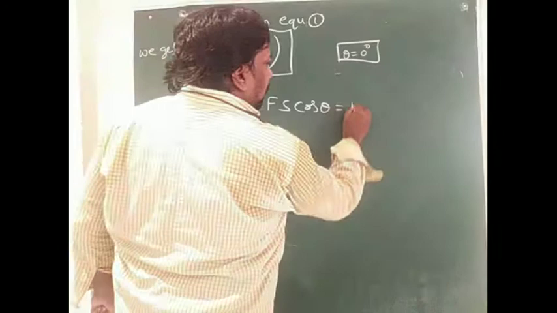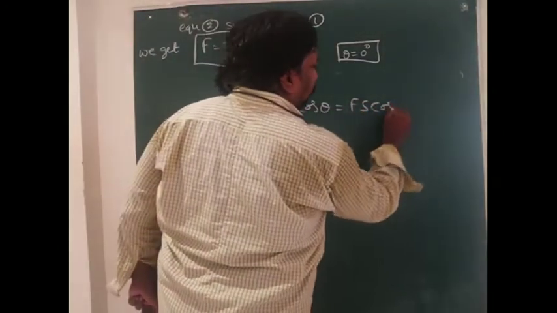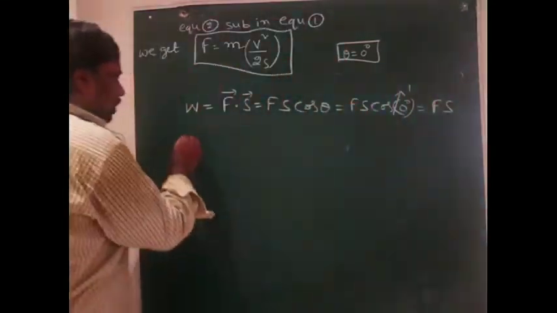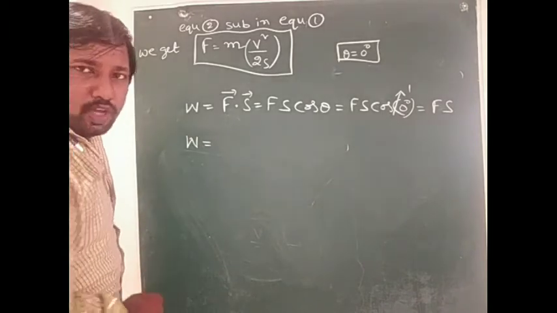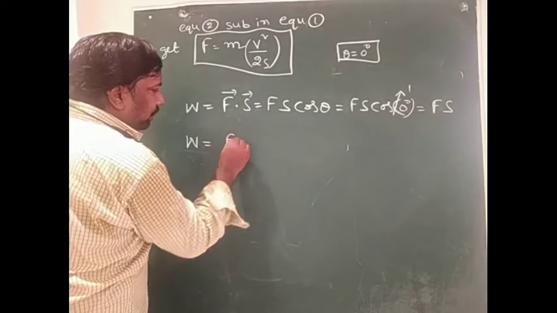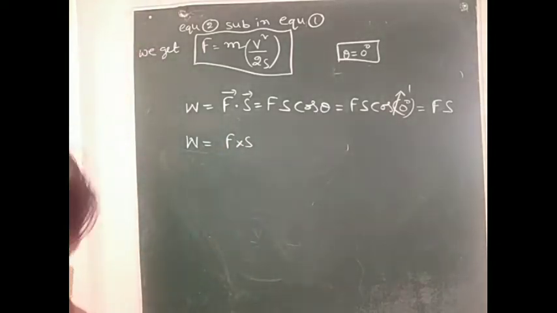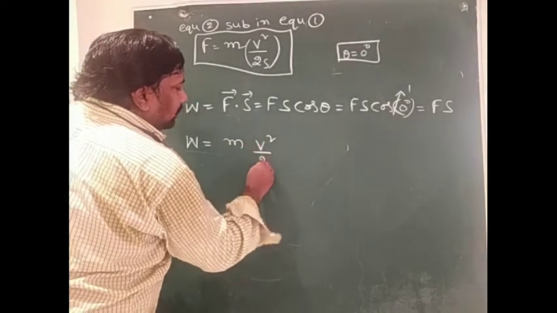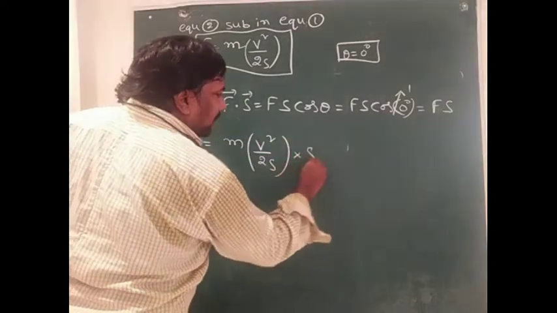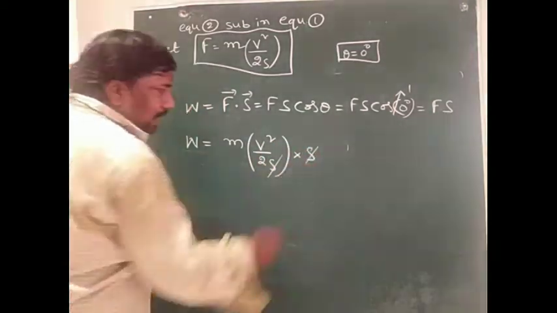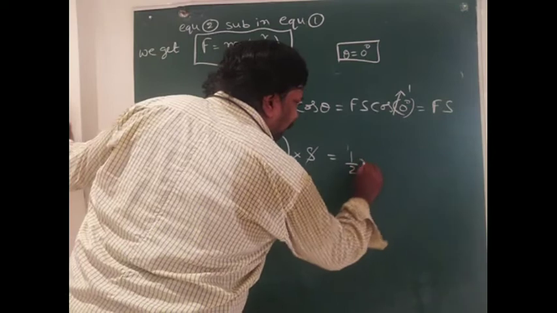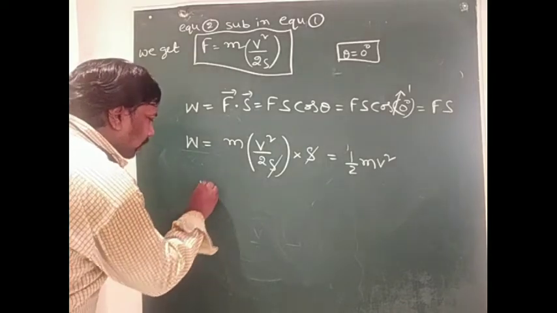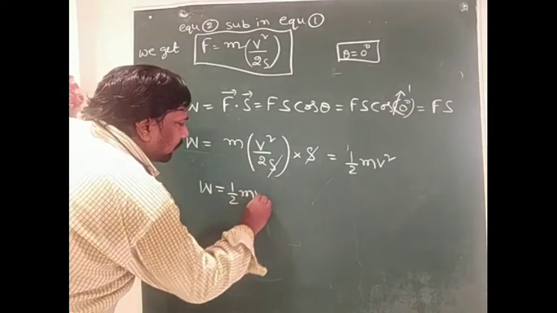So Fs cos 0, and cos 0 means 1, that is Fs. Therefore the work done by the force W equals F into s. Here F is m into v square by 2s, into s. So the s cancels, and W equals half m v square.